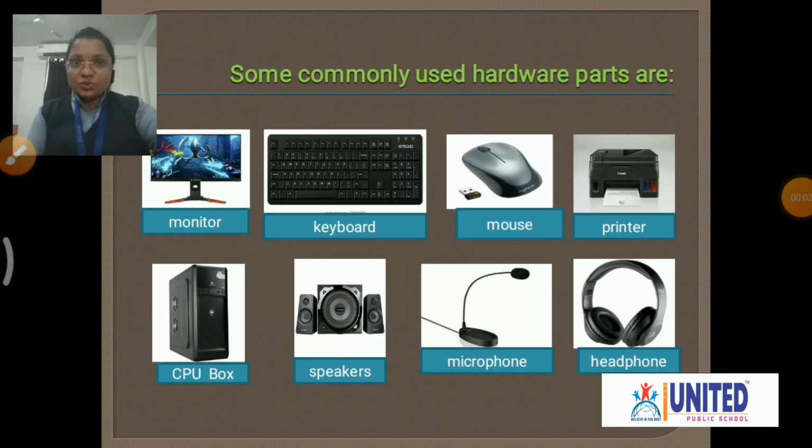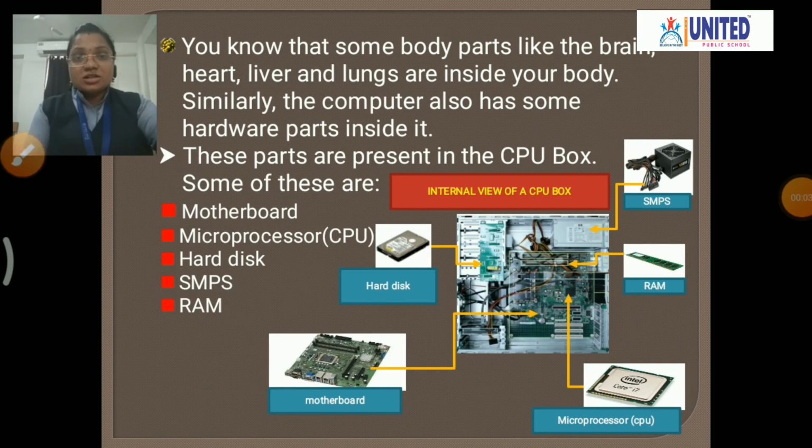Some commonly used hardware parts are monitor, keyboard, mouse, printer, CPU box, speakers, microphone, headphones. These are some examples of computer hardware. Pen drive and CD are also parts of computer hardware. Like body parts such as brain, heart, liver, lung that are inside your body, similarly a computer also has some hardware parts inside it.